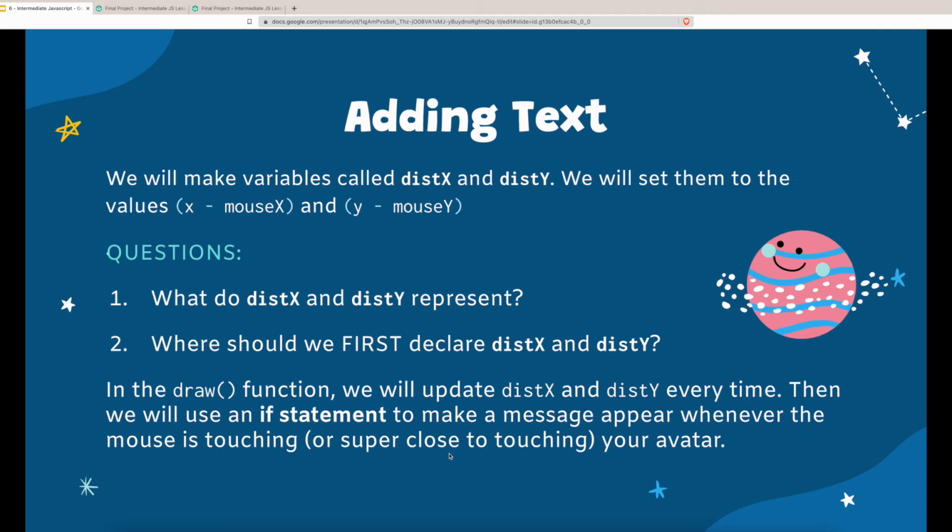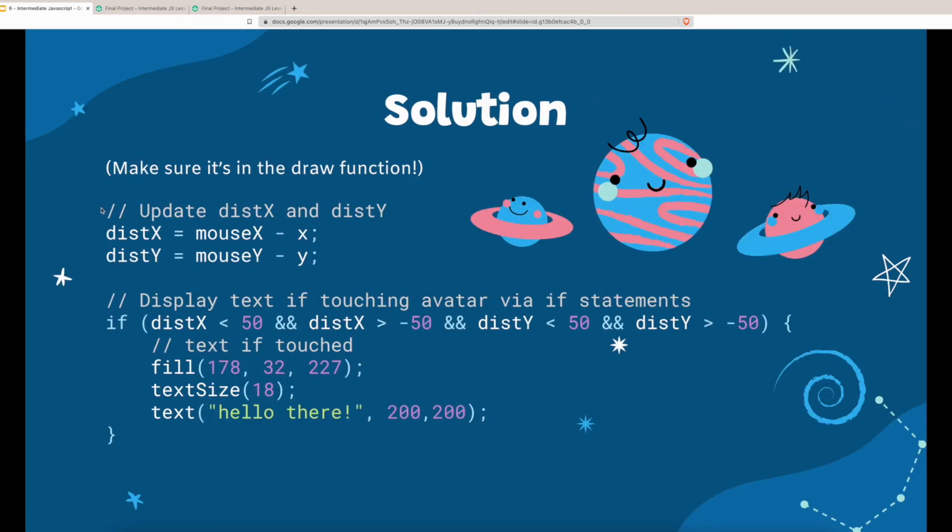All finished? Let's check out the answers. Here's the code to first update Dist_x and Dist_y. So Dist_x and Dist_y we want to set to mouse x minus x and mouse y minus y. Then we'll want to display text if touching the avatar via if statements.